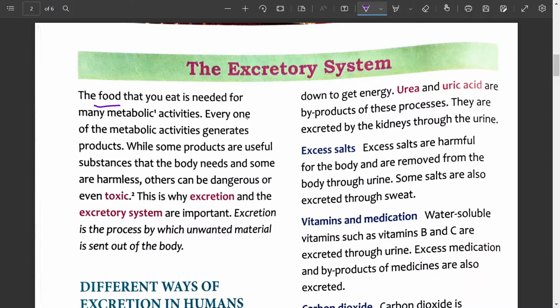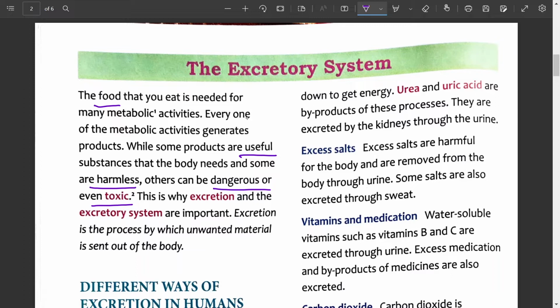So due to the metabolic activities, that means as the chemical reactions occur in the body, means in the living organism, certain products are produced in the body. So what are the types of products produced? Basically there are 3 types of products produced in the body. Some of the products are useful products, some of the products are harmless products and some products are dangerous or toxic products. So these are the 3 category of products.